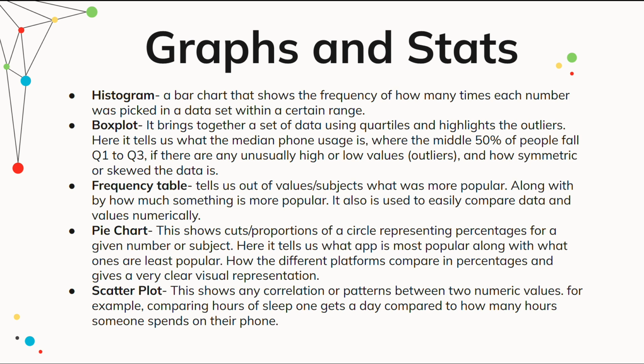The frequency table tells us, out of values or subjects, what was more popular. It also makes it a lot easier to compare data values numerically. The pie chart will show us different sections and gives us percentages of how much an answer was chosen. And then the scatter plot will show any correlation or patterns between 2 numeric values.